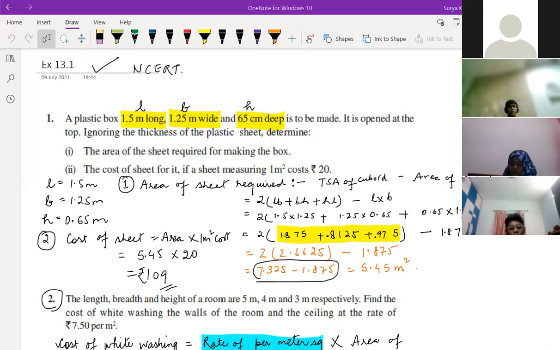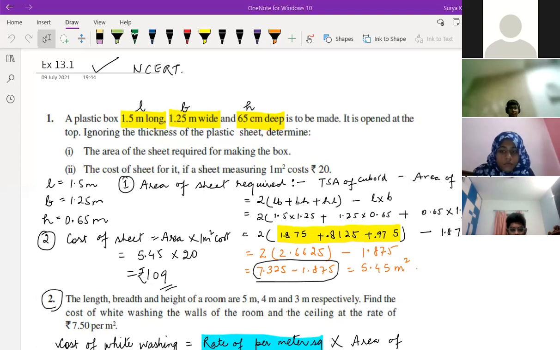Next one, I'm just finding it out. 1 minute. Children, take the screenshot and send it to me on WhatsApp. That is a better option when you're having doubt, so that I can solve it here itself.